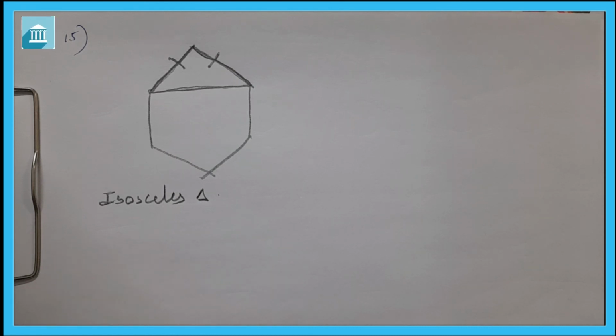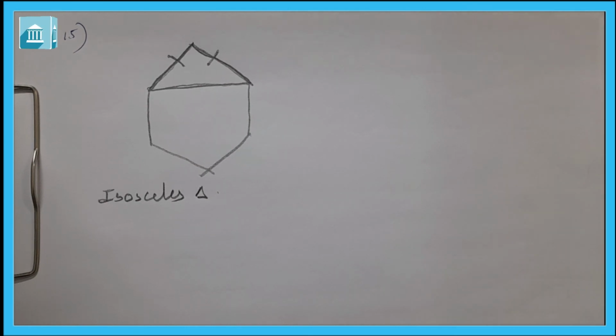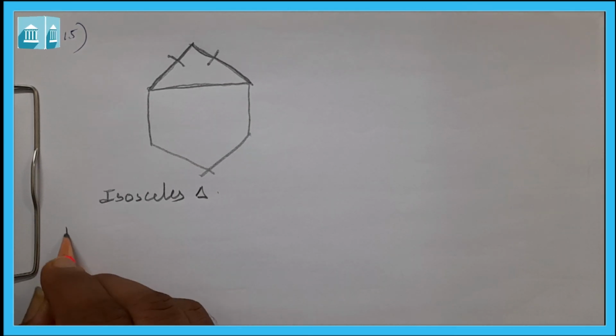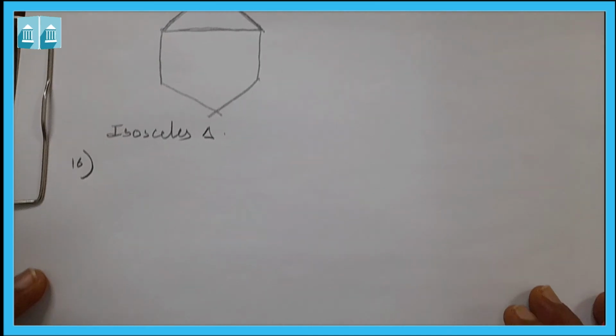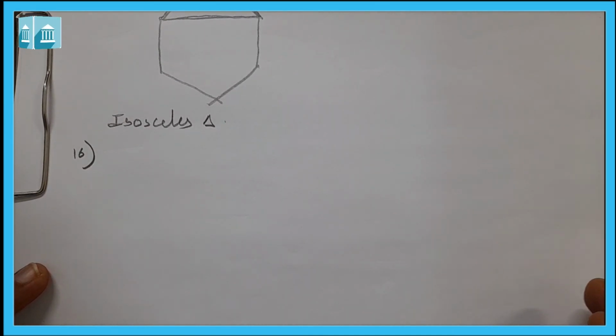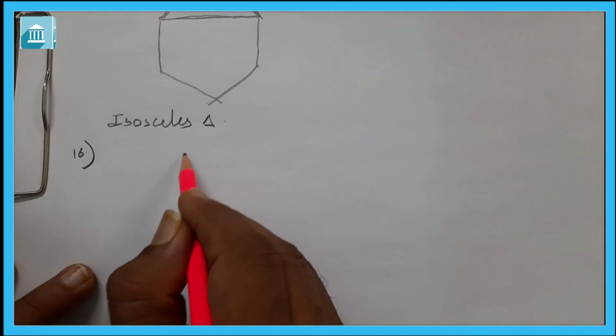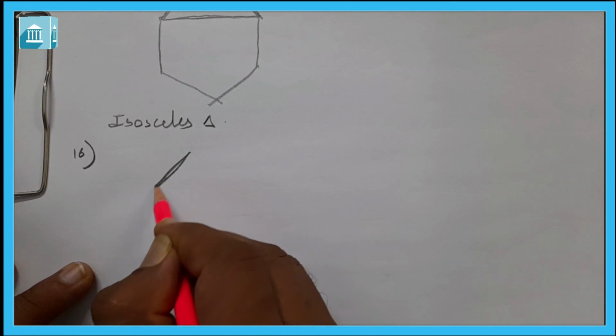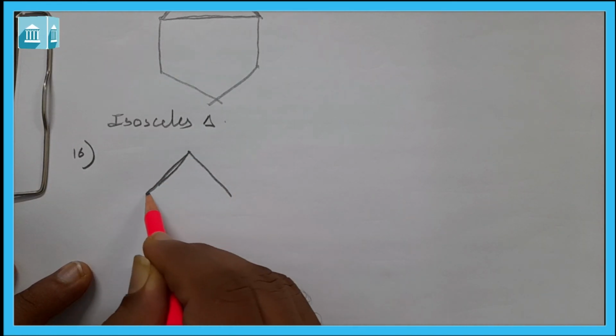Now let us see question number 16. A diagonal is a line segment that joins any two vertices of the polygon and is not a side of the polygon. Draw the rough sketch of pentagon and draw its diagonal. First we have to draw the rough sketch of pentagon.